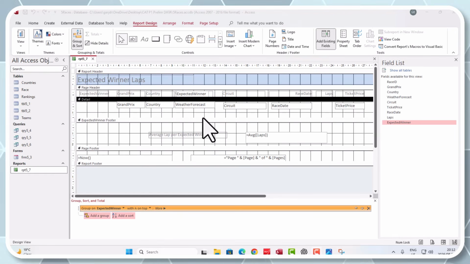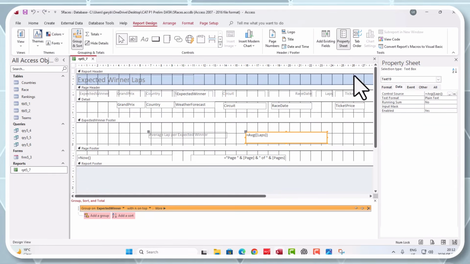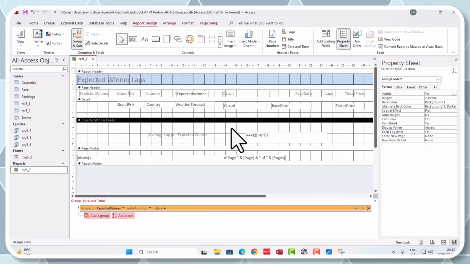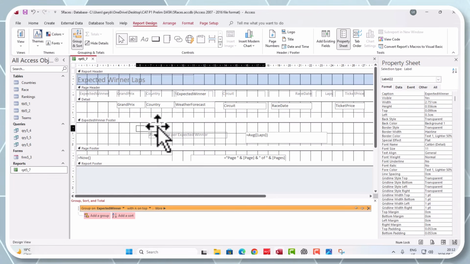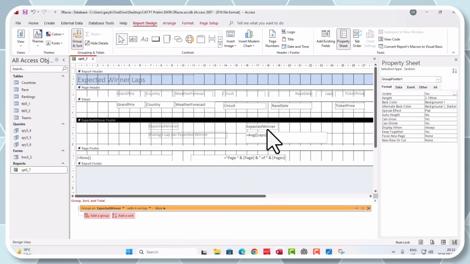Okay, right, now that we've got that calculating right, I think there's just one thing maybe that we could have looked at here, decimal places, maybe we can set that to 2 maybe. You don't have to do that. I just don't want that long number there, guys. Okay, and the last one that I'd look at is we need to move this under the page header into this footer, which is the expected winner. There's the expected winner in.